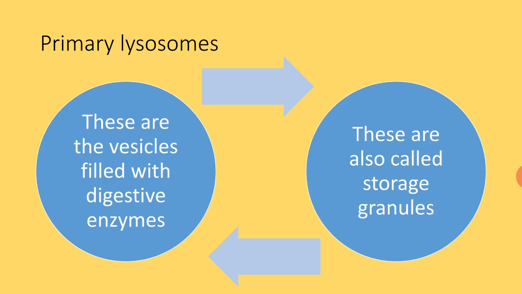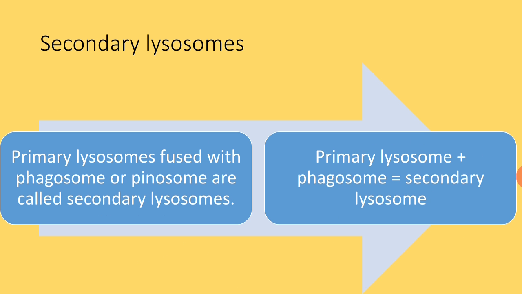And because these primary lysosomes contain all these hydrolysis enzymes, these are also called storage granules. The term storage granules is specifically applied to primary lysosomes. Let me repeat, primary lysosomes are nothing but the vesicles filled up with various digestive enzymes, and these are going to fuse with either phagosome or pinosome. And primary lysosomes, because they store various enzymes, these are also called storage granules.